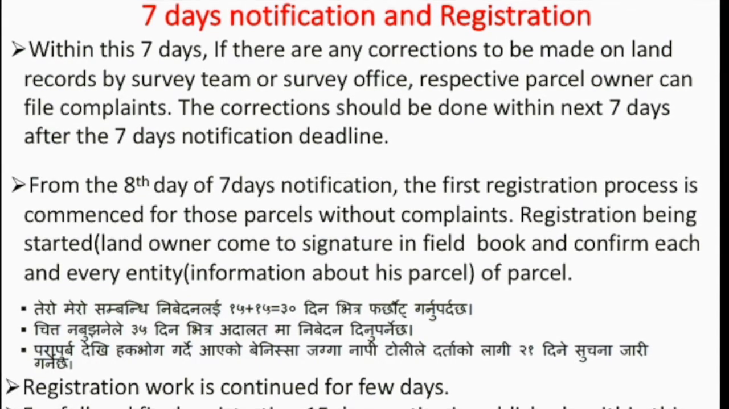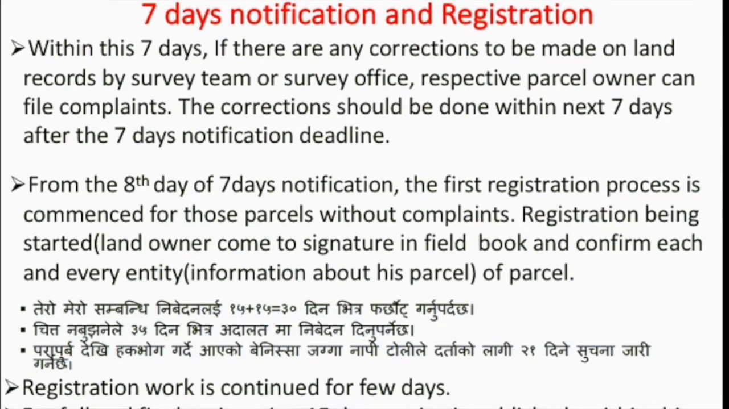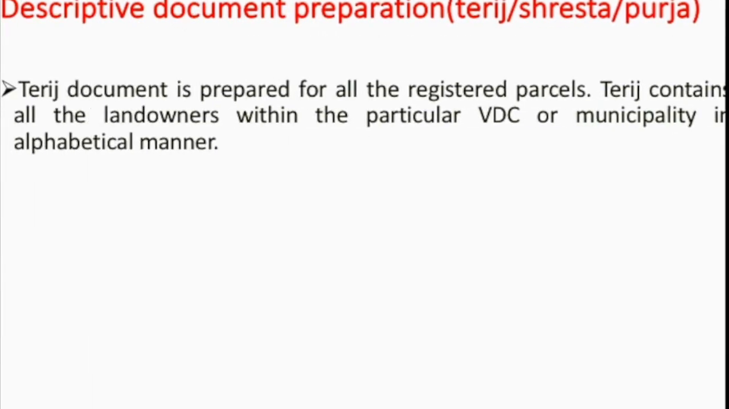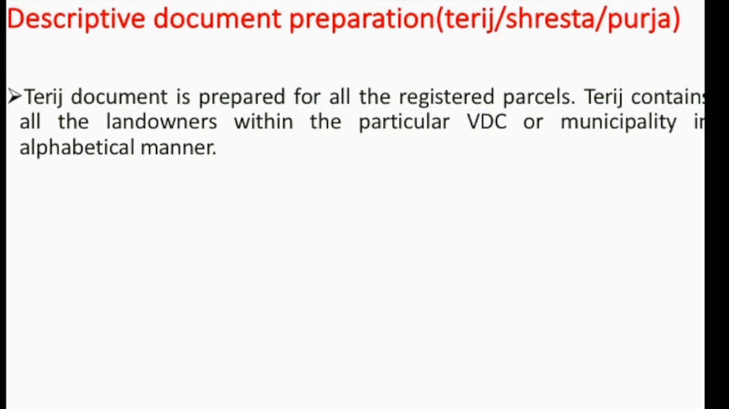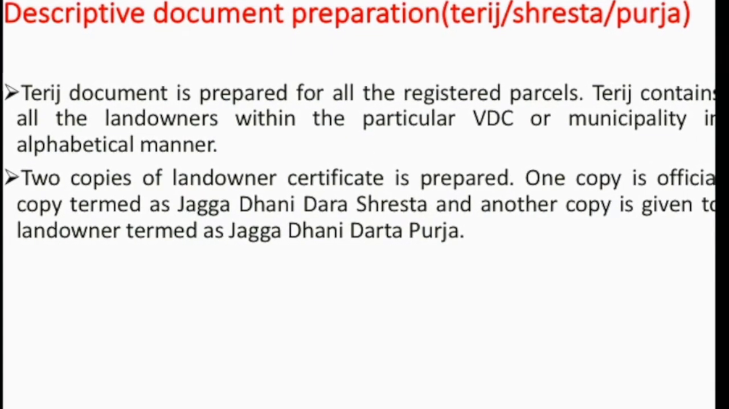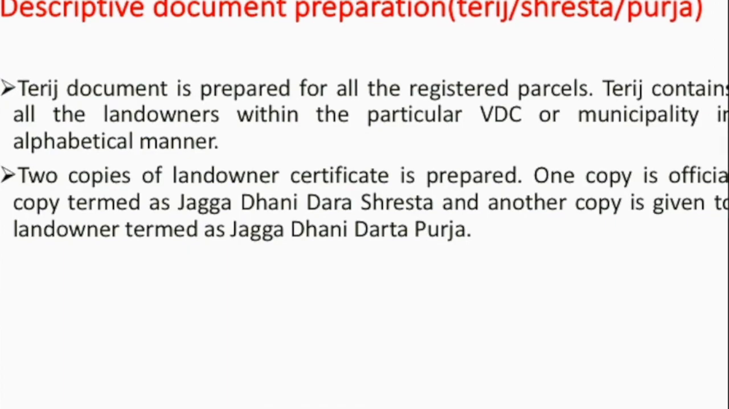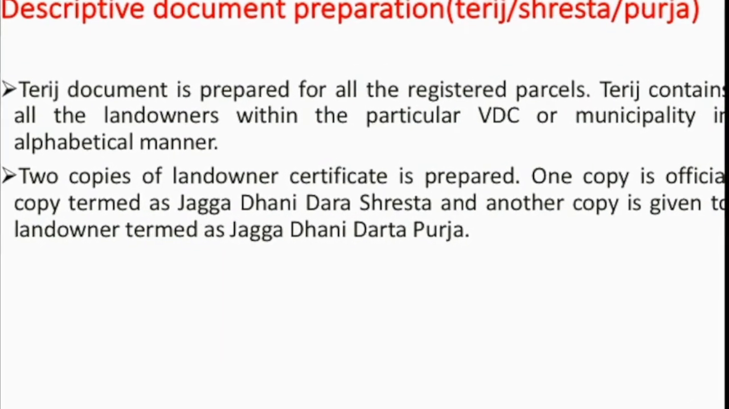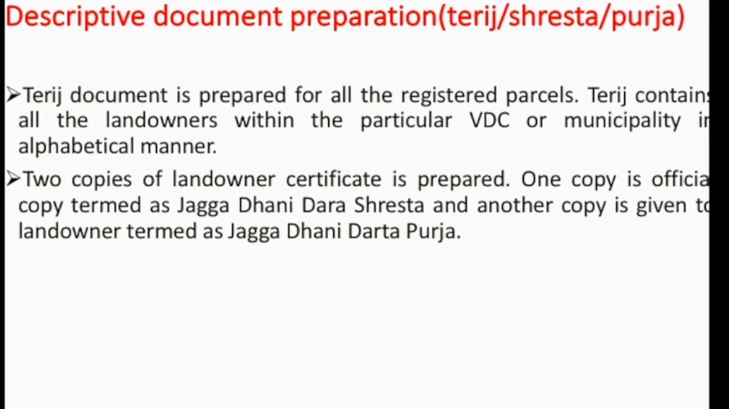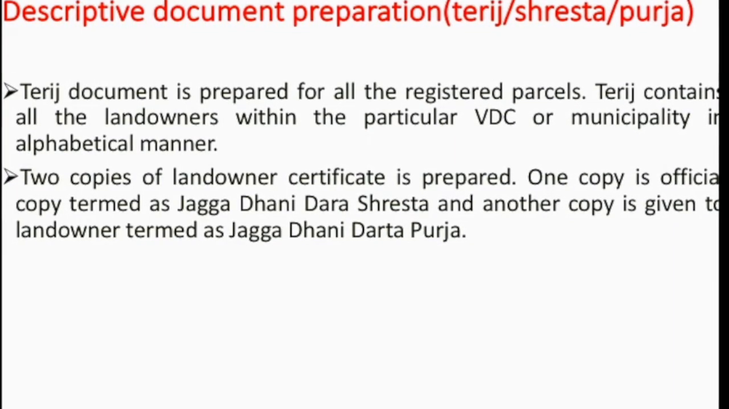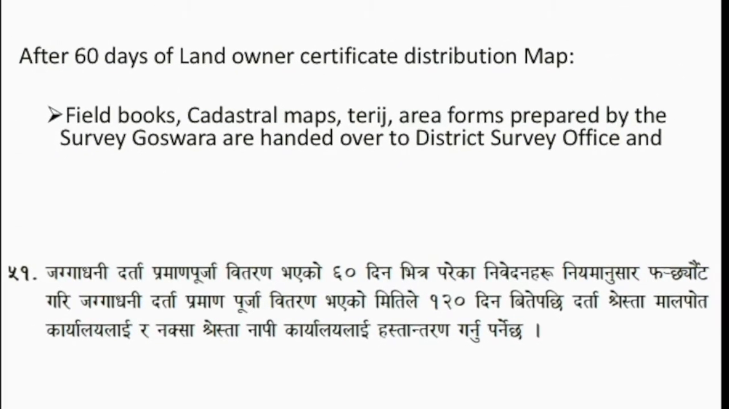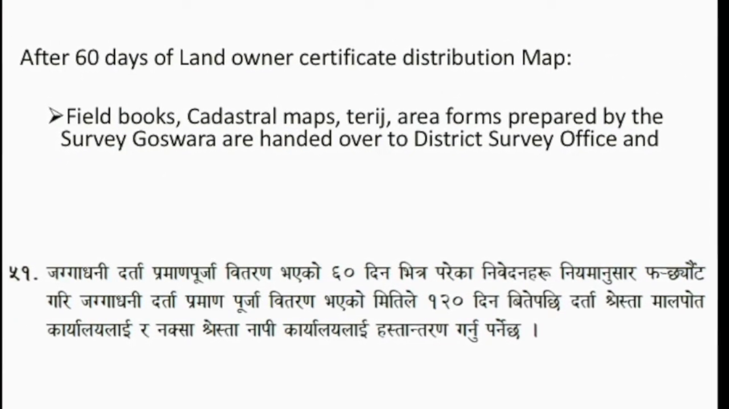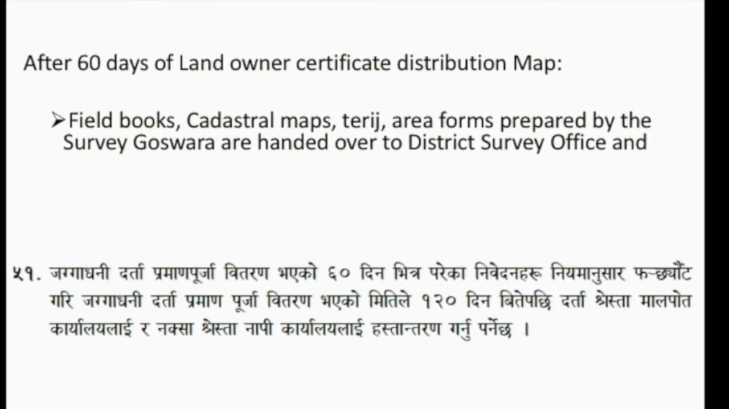The survey office team gives a written document once a parcel has been registered, and a document is prepared with all registered parcels. It contains all land ownership within a particular municipality, sorted in alphabetic number order. Two copies of the land ownership certificate are prepared. One copy is officially kept in the land revenue office as the shrestha, and one is given to the owner as the purja. It takes 60 days to resolve any conflict or issues.